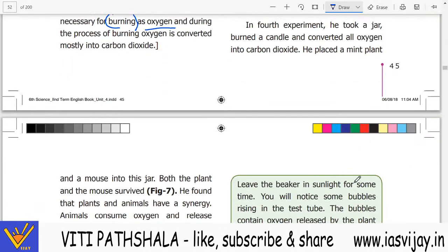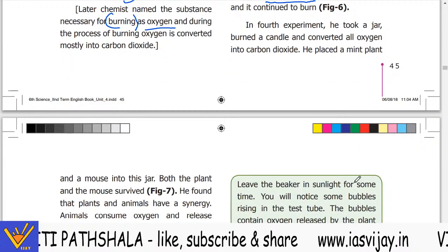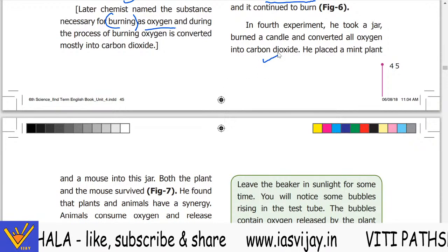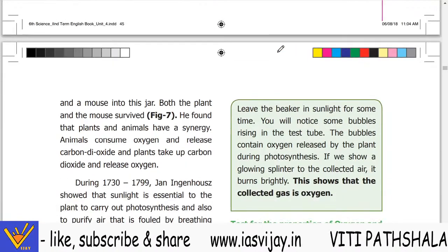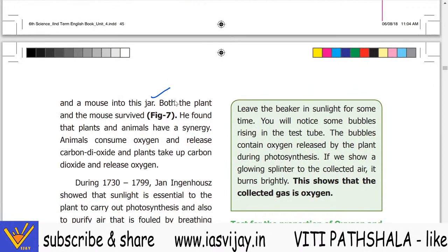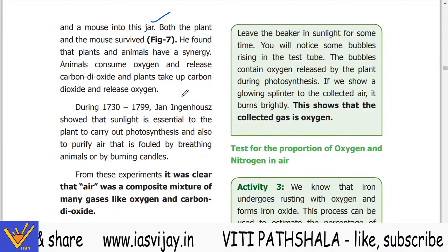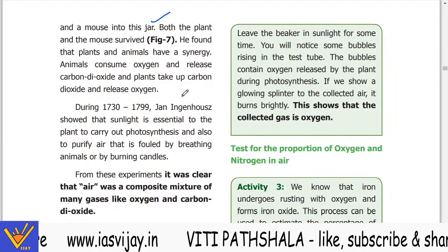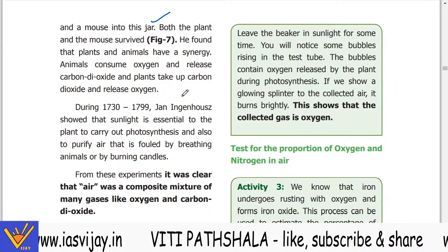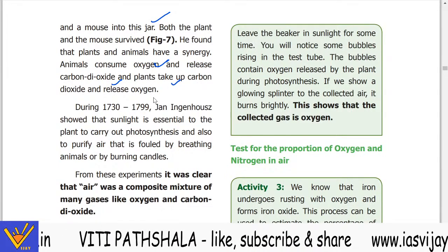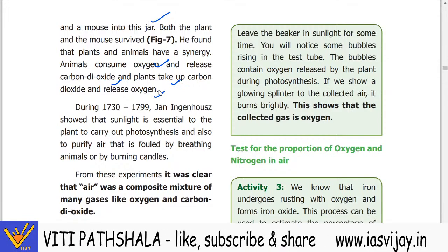In the fourth experiment, he took a jar, burned a candle, and converted all the oxygen into carbon dioxide. He placed a mint plant and a mouse into the jar. Both the plant and the mouse survived. He found that plants and animals have a synergy. Animals consume oxygen and release carbon dioxide. Plants take up carbon dioxide and release oxygen.